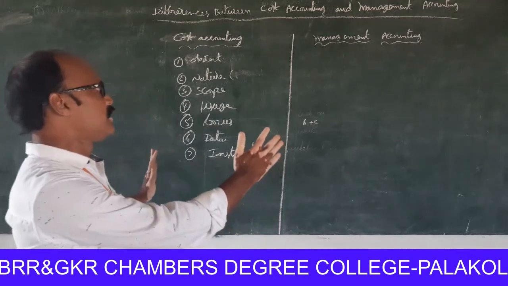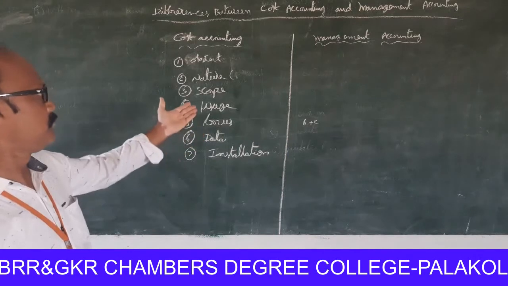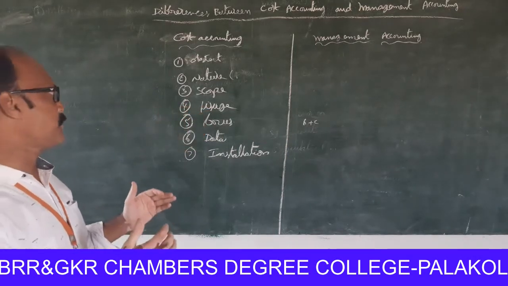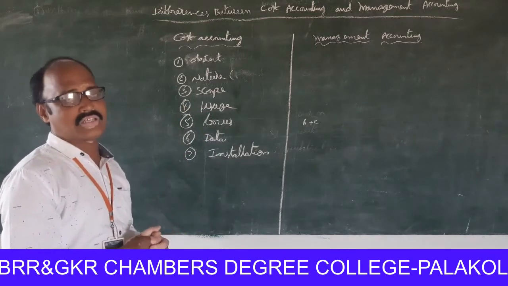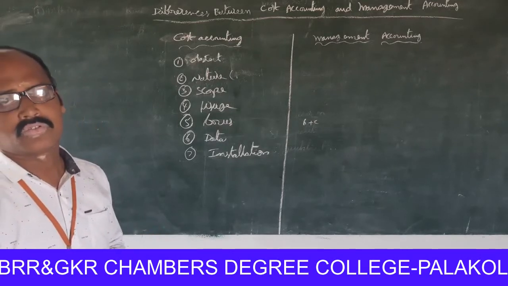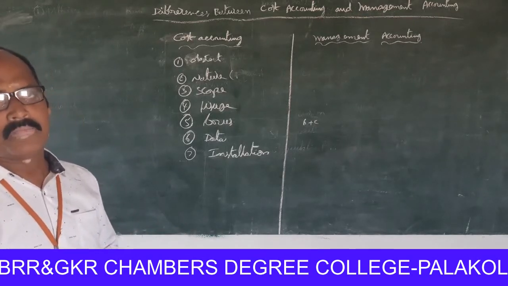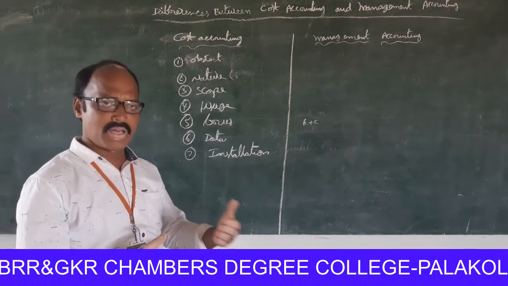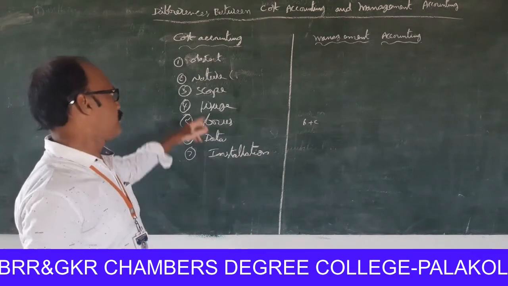These are the differences between cost accountancy and management accountancy. Once again, what are the differences? Cost accountancy gives full-fledged information relating to cost to the managers, but management accountancy gives information to the managers for making decisions.